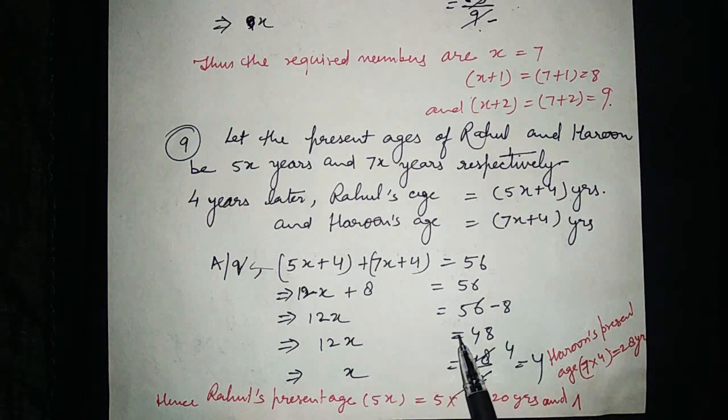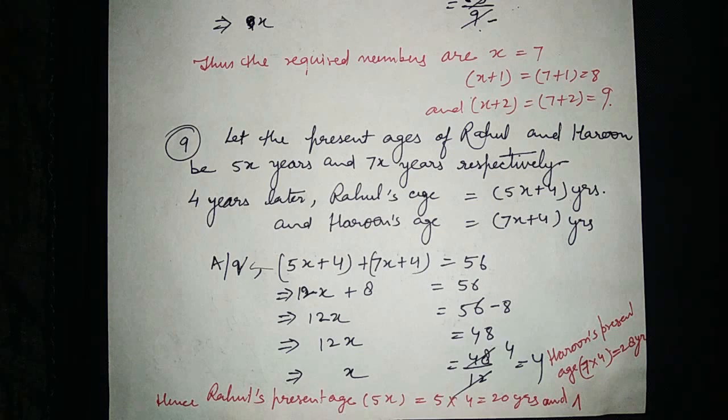Net, 12x is equal to 48. And this 12 is in multiplication. If you transpose it to the right hand side, it will become division. 48 upon 12, 12 fours are 48, is equal to 4. Like this, x is equal to 4 is coming.